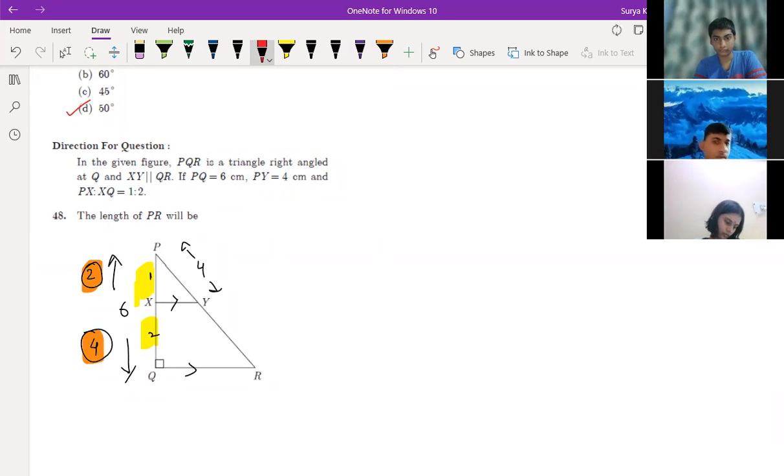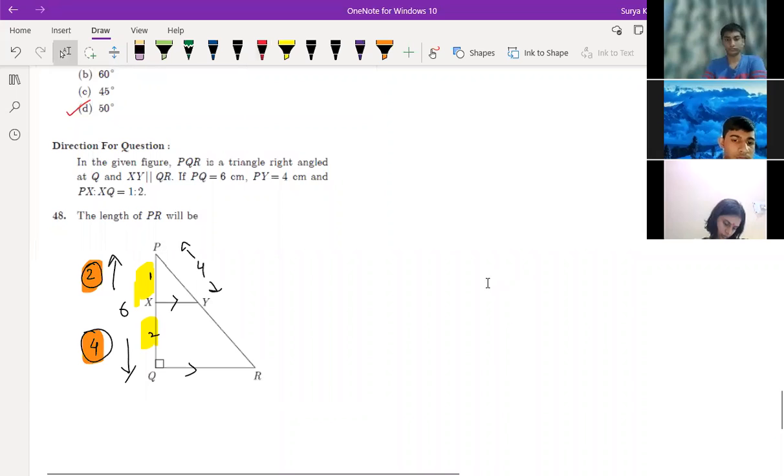Length of PR. What is the length of PR? Write in the chat box. Option C is required for you. And then after finding the length of PR, tell me QR also.